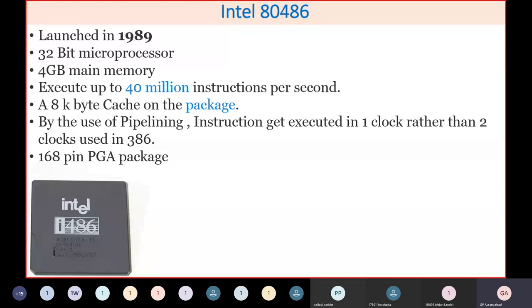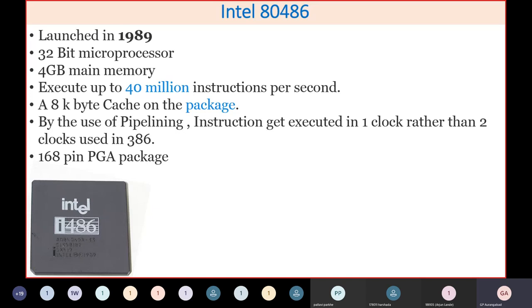Now we'll consider this as the last CPU and then stop here, so that from the next lecture onwards we can start freshly with the Pentium processor. In fact, this is the 80486 processor. It is the last processor in the 80 series, launched somewhere in 1989. It is a 32-bit microprocessor, just like the 386. It can access 4 GB memory, but its execution speed was almost 40 million instructions per second. So this is a relatively very fast CPU.